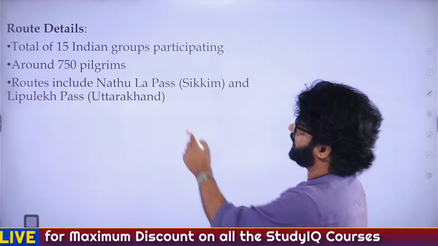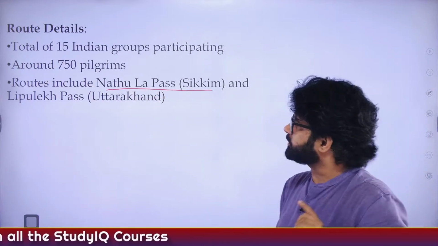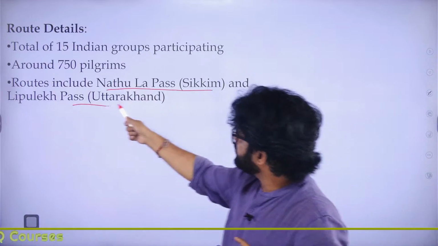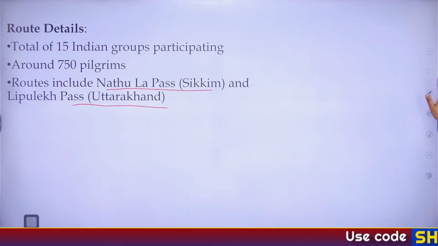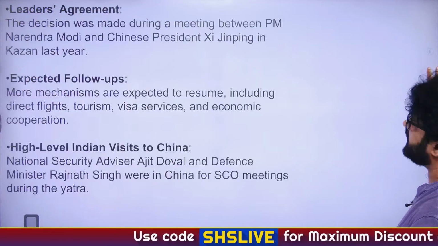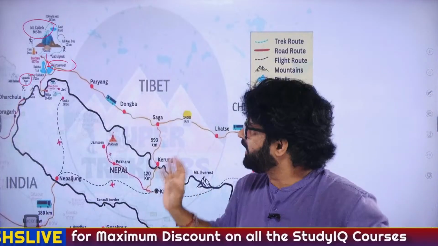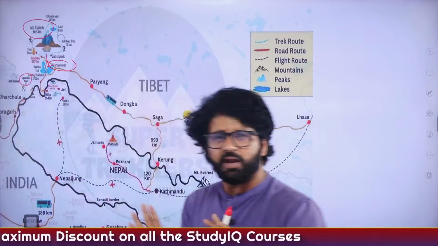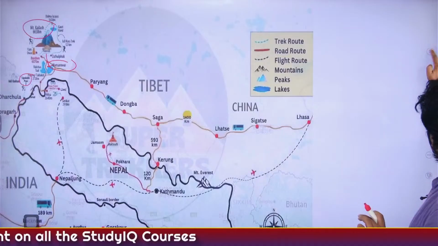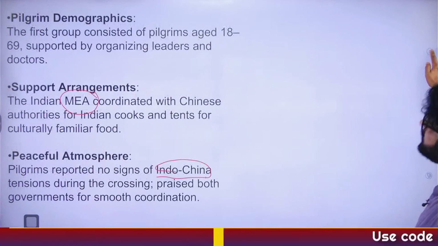Now, this part. Nathula Pass from Sikkim, you can go to Kailash Mansarovar. Lipu Lake Pass from Uttarakhand, you can go to Kailash Mansarovar. Many people prefer Nathula Pass rather than Lipu Lake Pass. Many people feel like Lipu Lake Pass is more arduous. Again, arduous or not, important from exam perspective. Lipu Lake Pass, Nathula Pass. Which states? These are important. You have to keep them in mind.